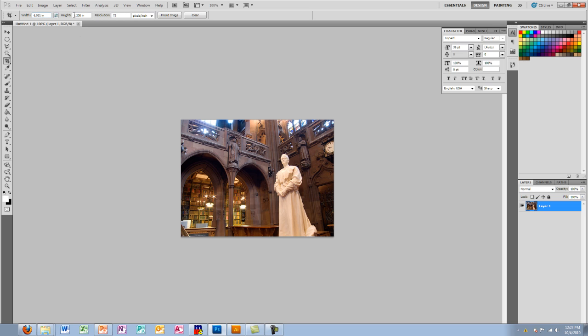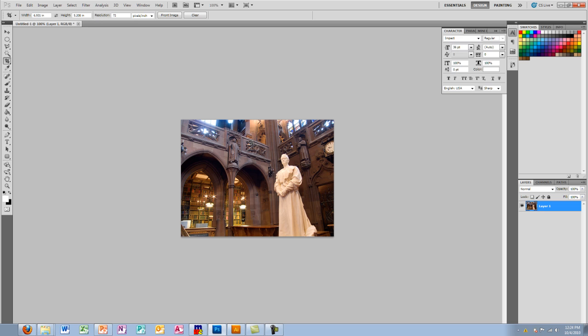If you come up here, you've got width, height, resolution, and then what type of measurement you want to use. We can clear that and then choose front image. What comes up by default is the aspect ratio, or the dimensions of the image you're using, and it also knows the resolution of it. You really need to leave it at defaults unless you're trying to go with some print images or you know what you're doing. I'm not going into that advanced of a topic right now.